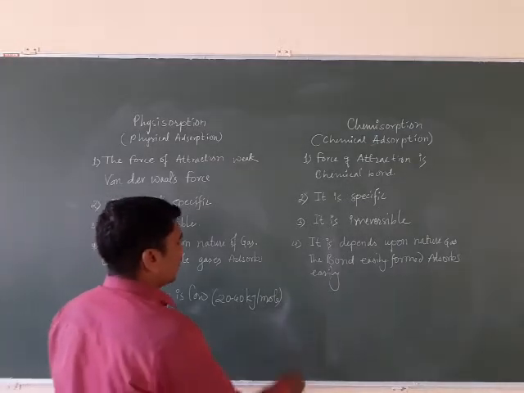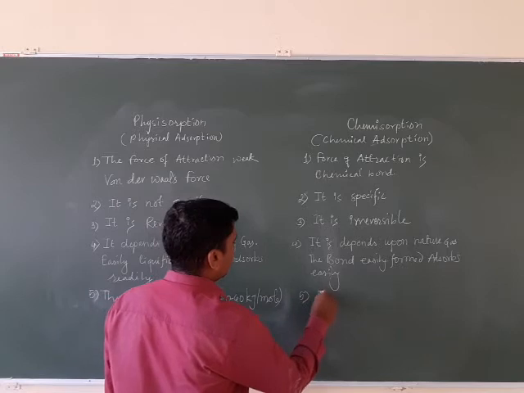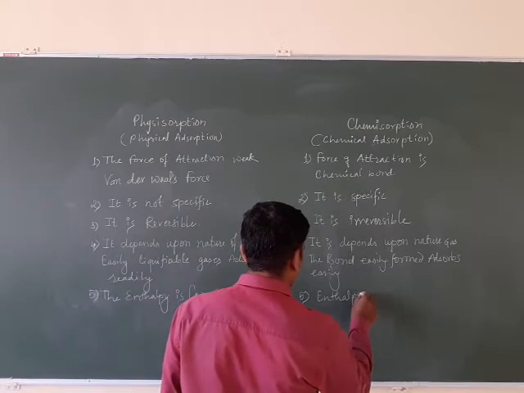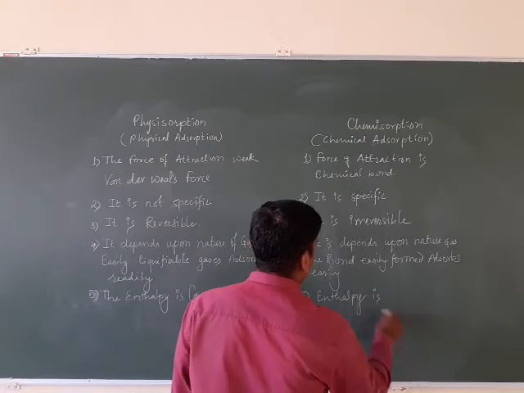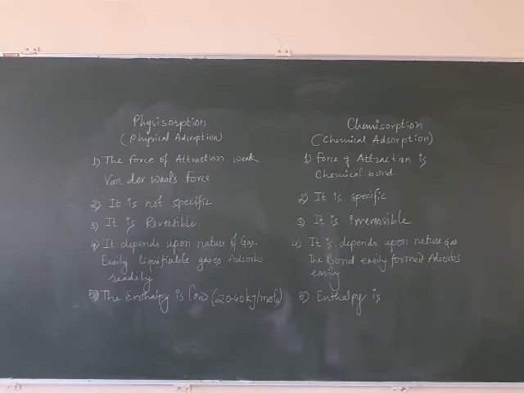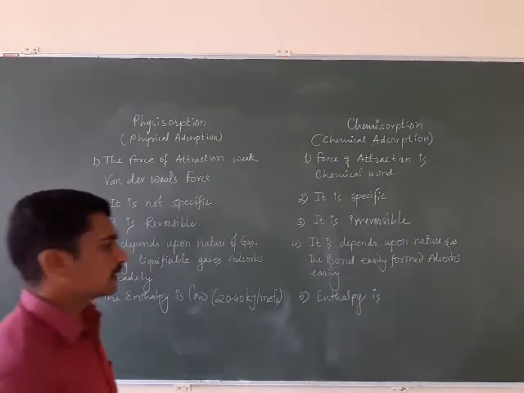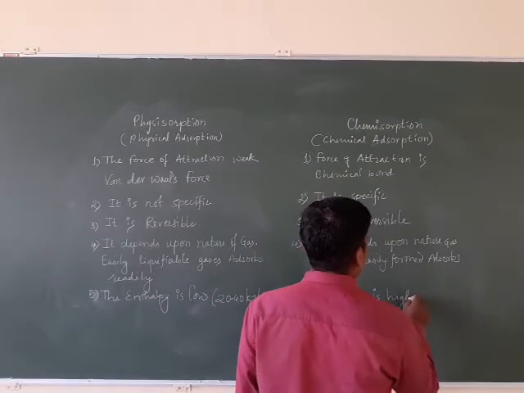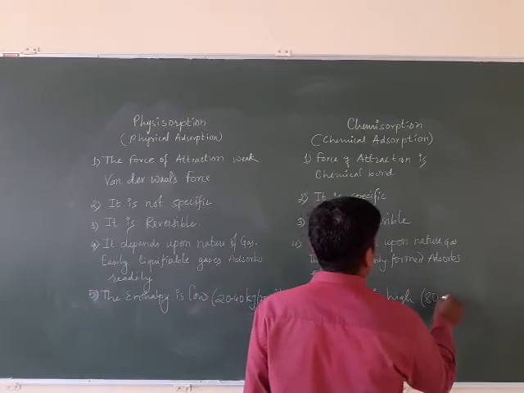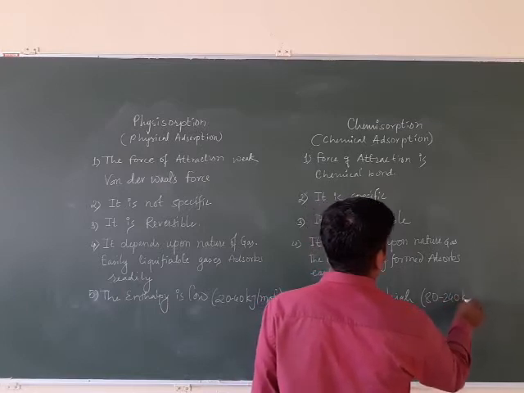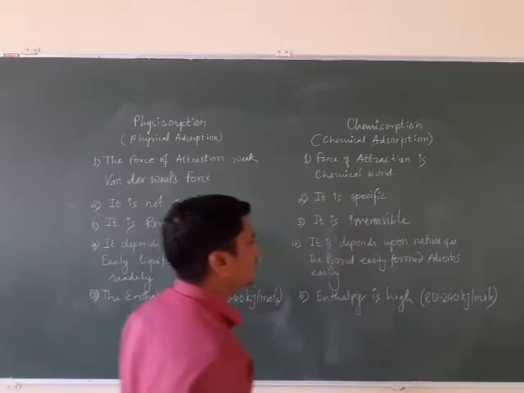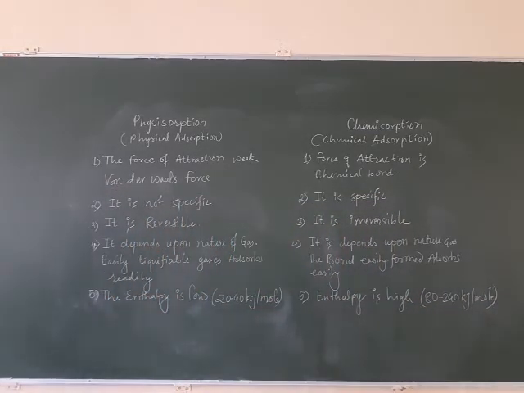And the enthalpy of chemical adsorption, where chemical bonds are formed, is large, about 80 to 240 kilojoule per mole, because there is chemical bonding between the adsorbent and adsorbate.